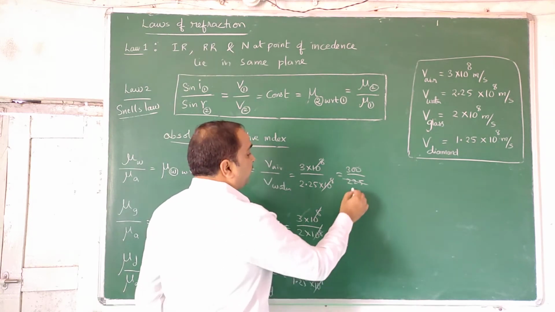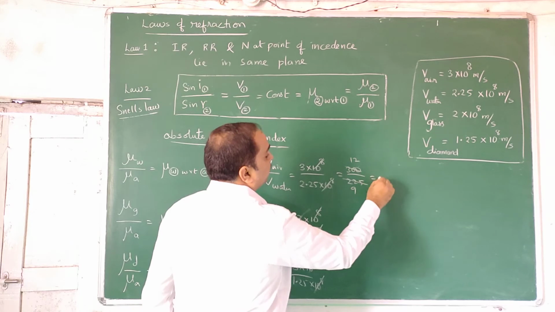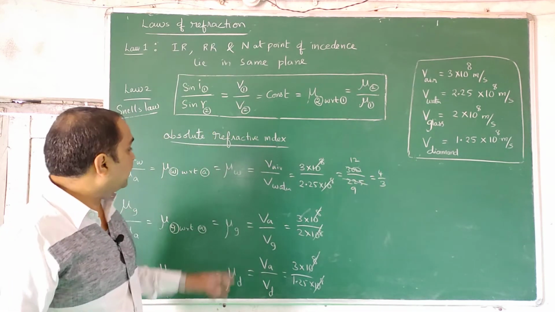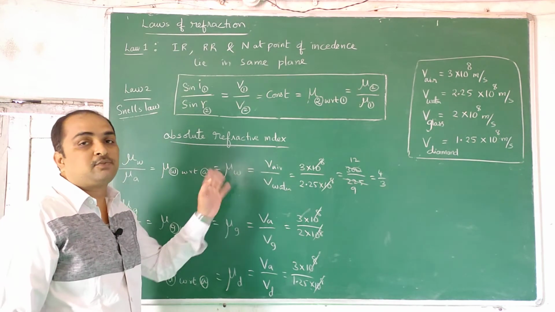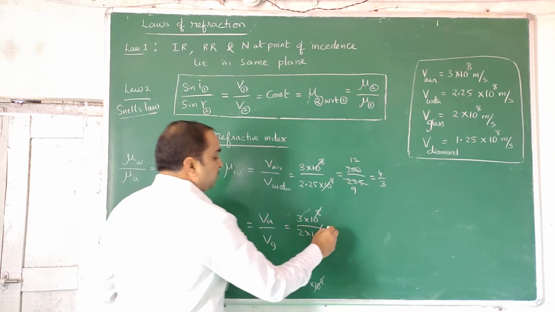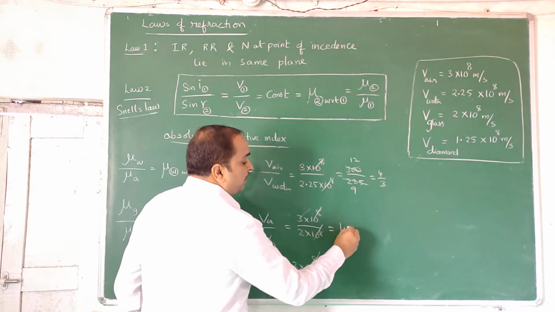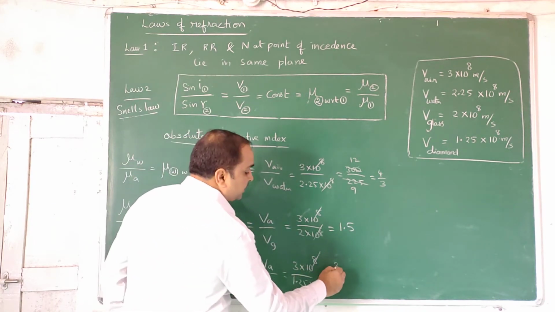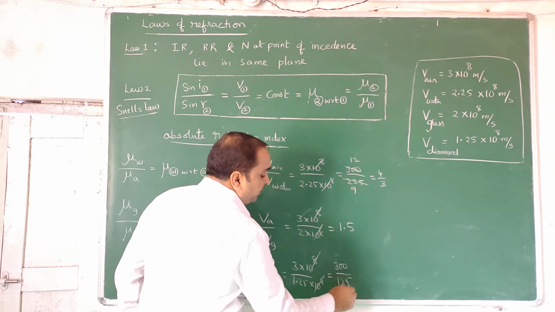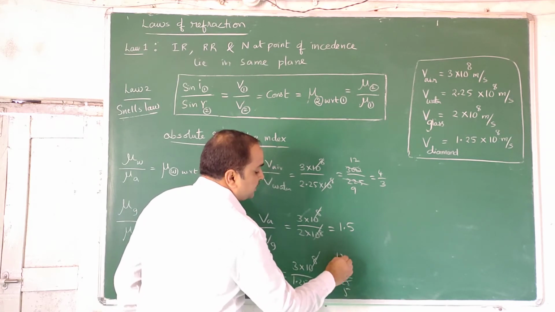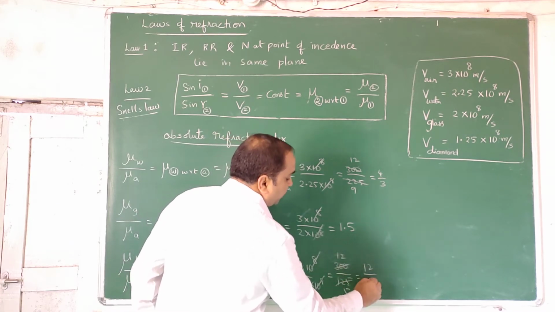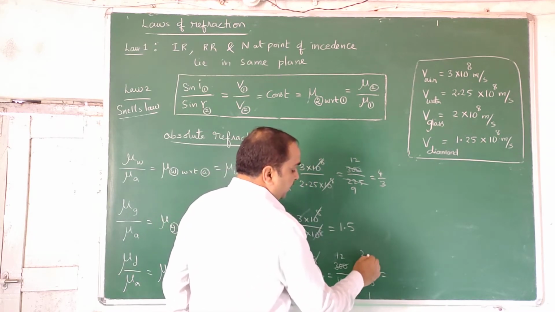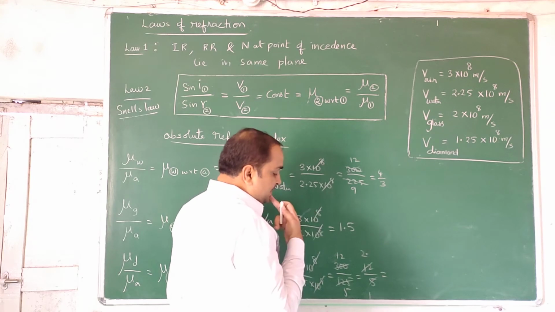How many times does it go? 25 9s are 225, 25 12s are 300. So 4 by 3. That is the refractive index of water without a mention, that is with respect to air. Now for glass it is 3 by 2, very famous. All the children remember it, 1.5. For diamond, that is 3 by 1.25, that is 300 by 125. 25 5s are 125, 25 12s are 300. This is 12 by 5. If you divide it, 5 1s are 5, 5 2s are 10, point, how much will it be?